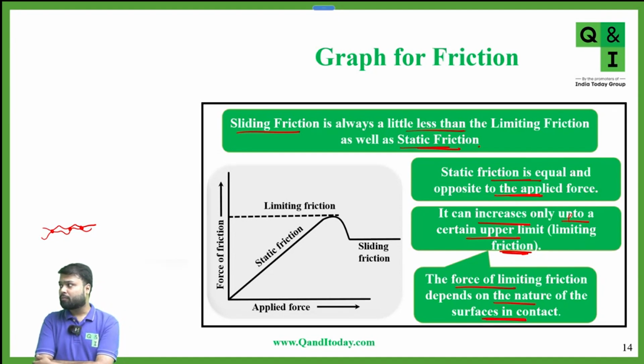That's why when the bodies are in motion, the force required is less. So that's why the sliding friction is less than the maximum friction, because limiting friction is that value of the maximum friction which can be applied by the surface to start the motion and break that bond. And once that bond is broken, the force required from the external body is less.